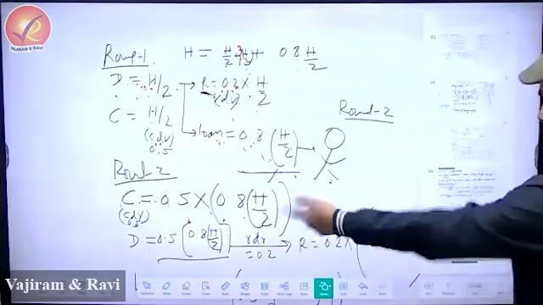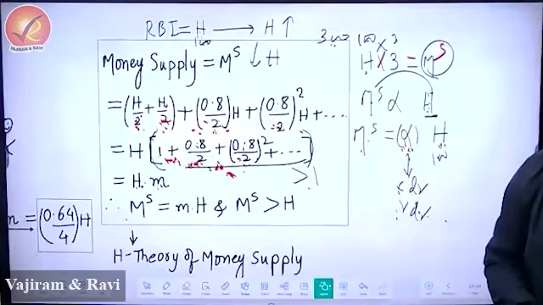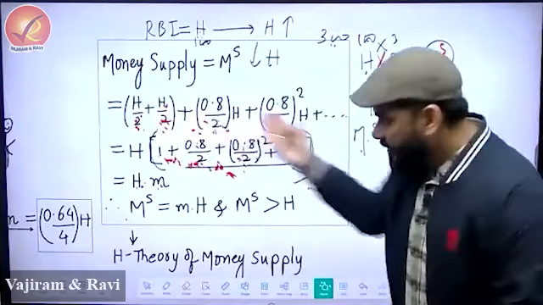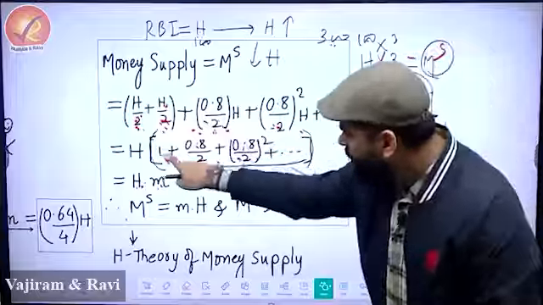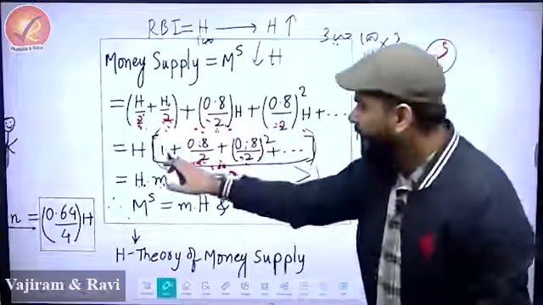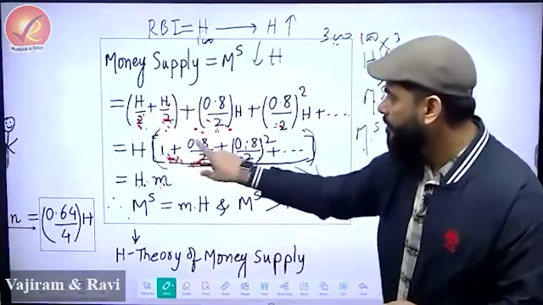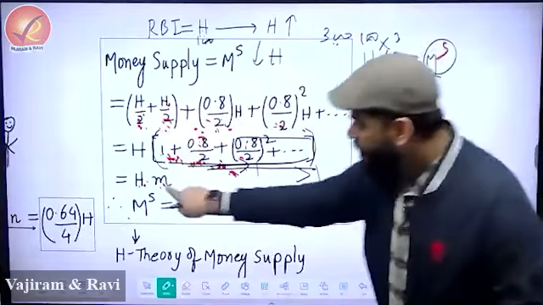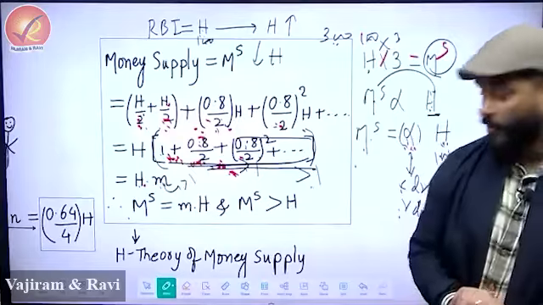Every time you take these rounds, you will see this sequence come in front of you. When you see this series, you will see it becomes 1 plus something, and whenever you add something to 1, this whole thing is greater than 1. Which means this m is greater than 1. So what is the formula telling you?